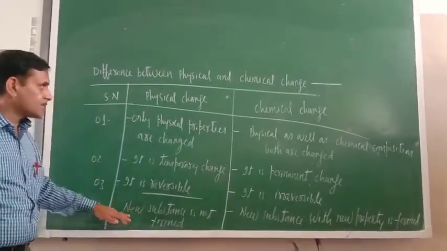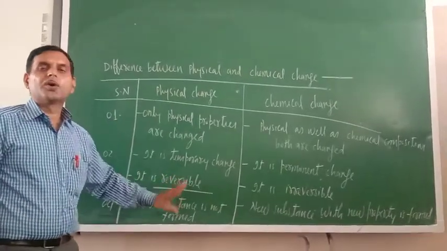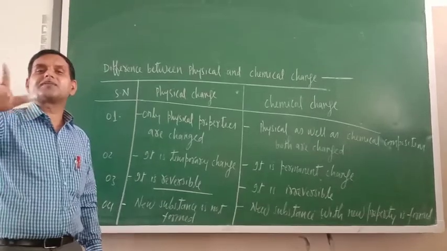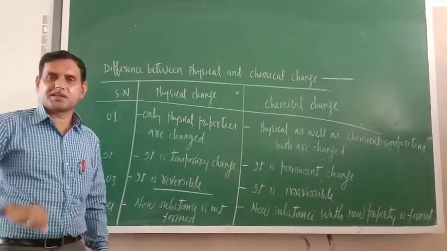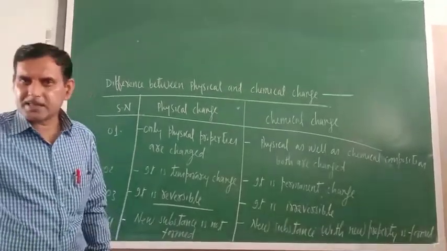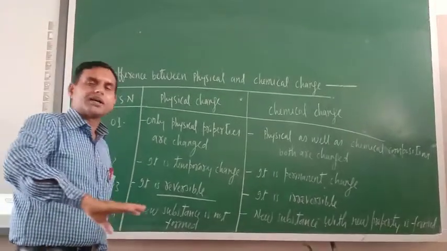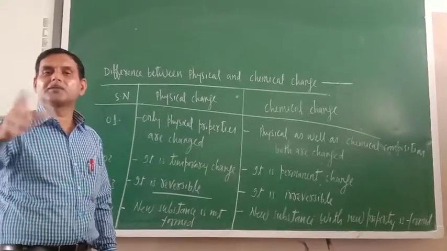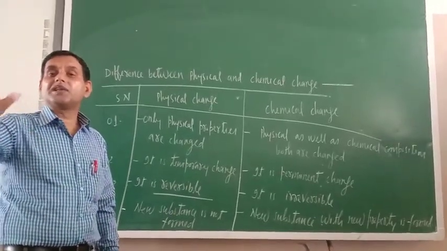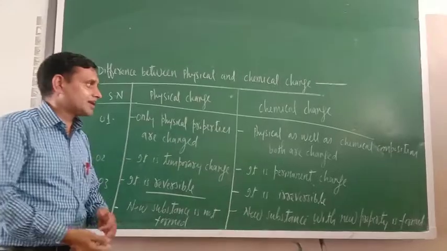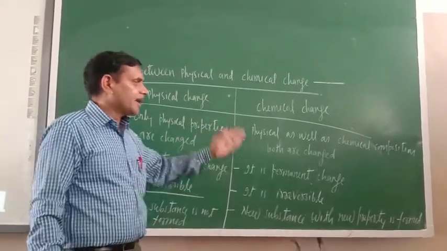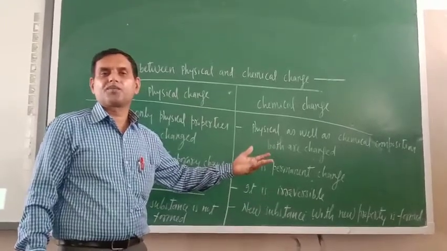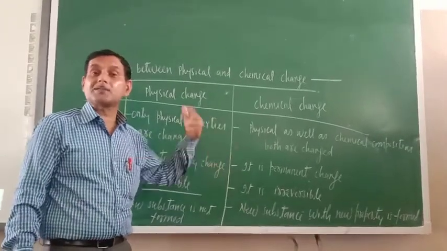Another important thing is in physical change, no new substance is formed. Only the physical state of the substance is changed. No new substance. Water changes into ice. Ice changes into water. But ice is also the crystalline form of water only. New substance is not formed. Only the physical modification has taken place. What about in chemical change? In chemical change, new substance with new properties is formed.